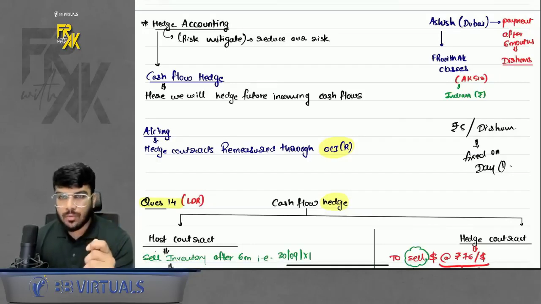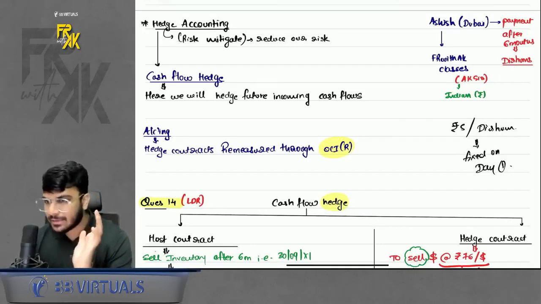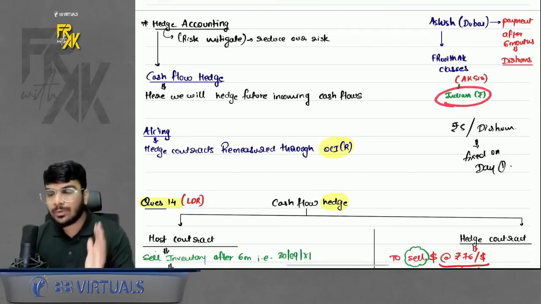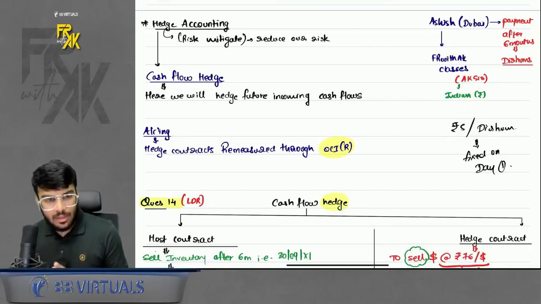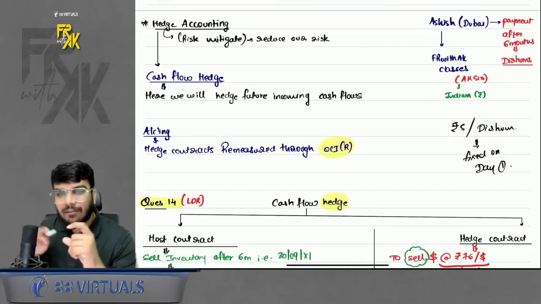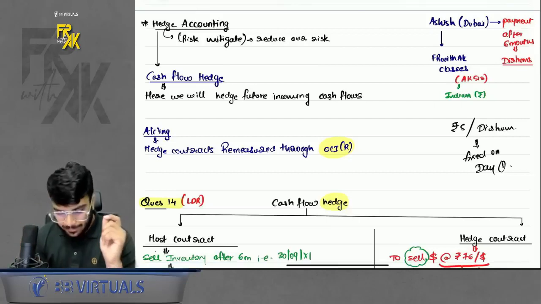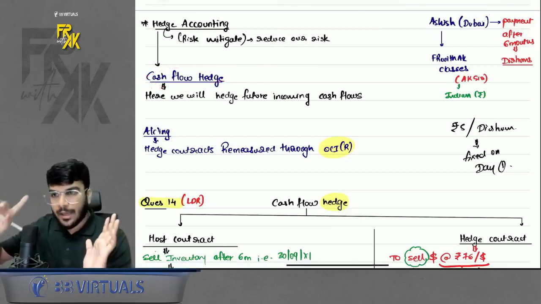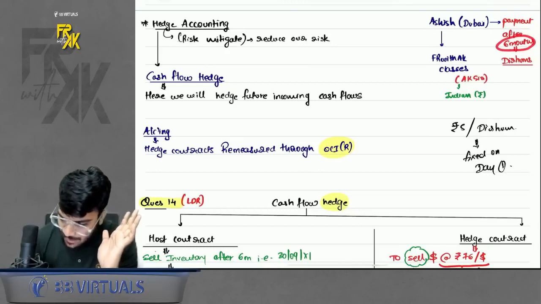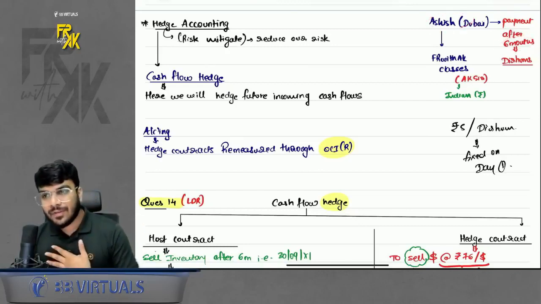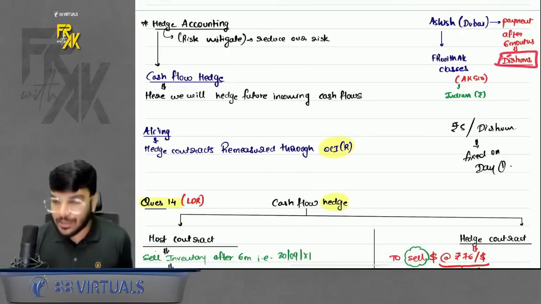Okay, so now how will I do hedging in this? Whenever you are going to receive money in future, and if you are hedging that future inflow of money, that is known as cash flow hedge. In future, I am going to receive money from Ashish. Okay, but I feel that the currency will depreciate of dirhams.